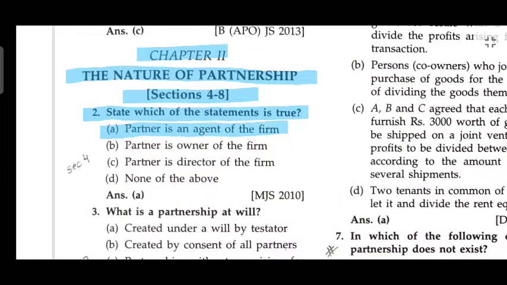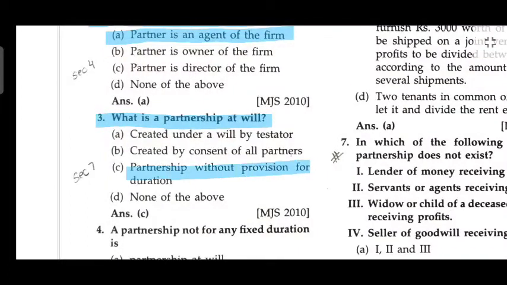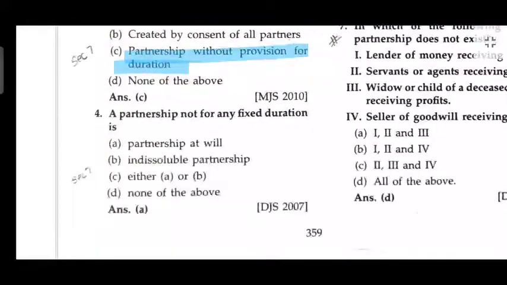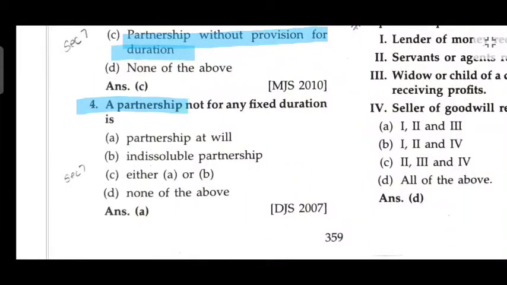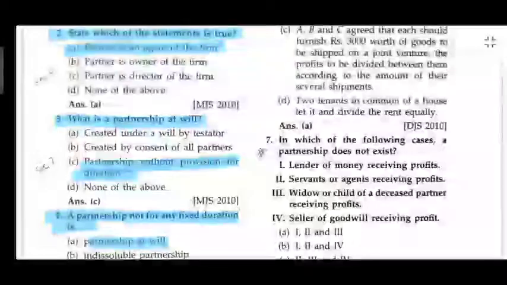A partner is an agent of the firm. What is partnership at will? Partnership without any provision for the duration. A partnership that is not for any fixed duration is a partnership at will.